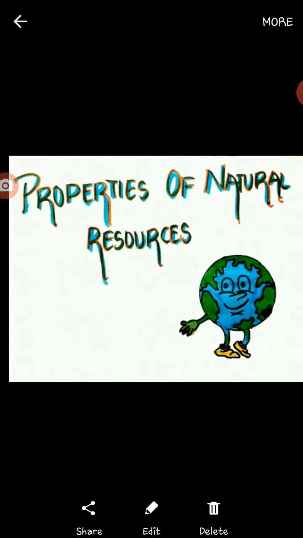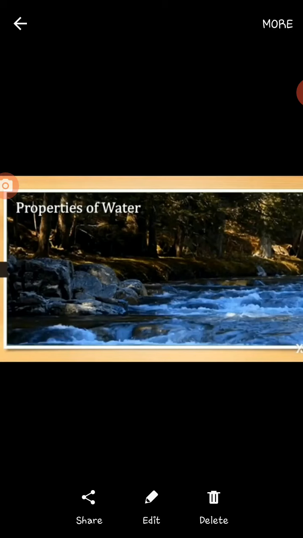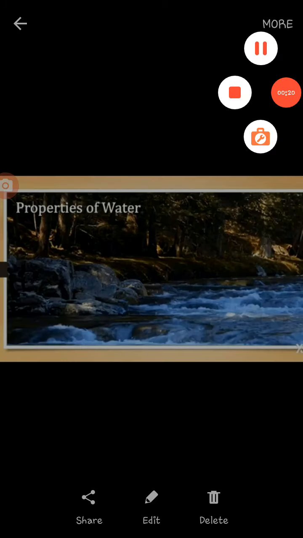As you know, we are learning the third chapter of science, that is properties of natural resources. In this we completed properties of air. Now we will learn about properties of water. So come along, learn and enjoy.